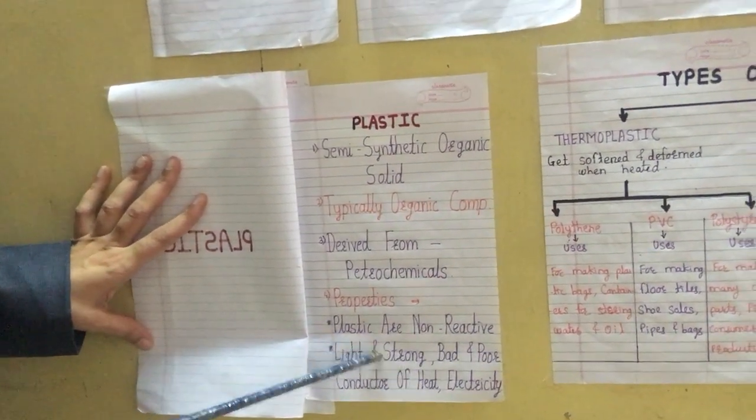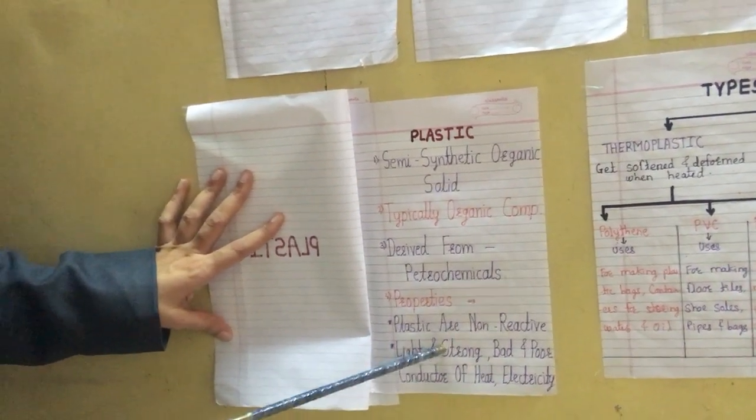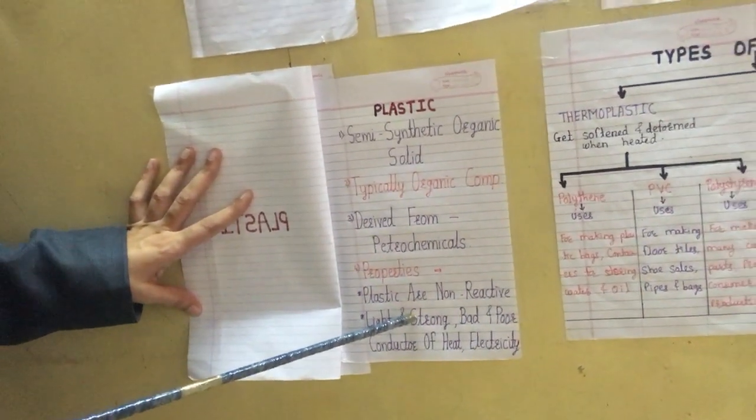Second is light and strong. Plastic things are light in weight, and strong means they will not break easily. We can use plastic for a long period. This is the second property.